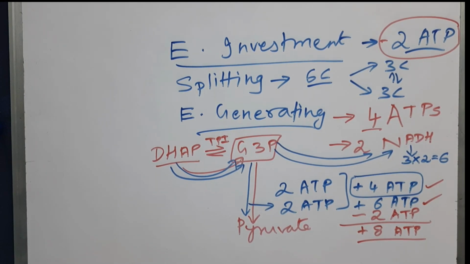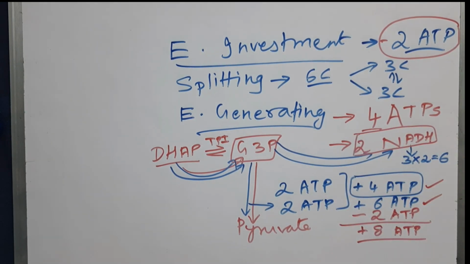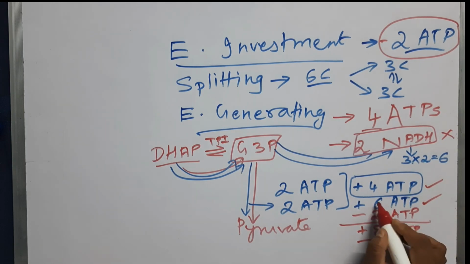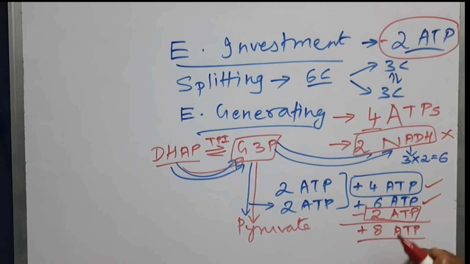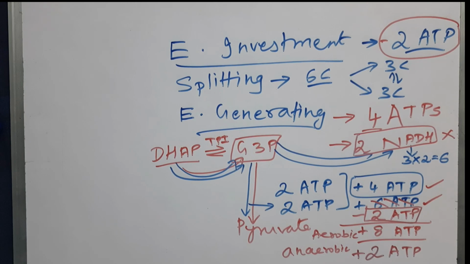It is very simple. In anaerobic glycolysis, this NADH which is produced will be reutilized in the conversion of pyruvate to lactate or alcohol. So this will not be counted. In such cases, only these 4 ATPs and the 2 ATPs you have to calculate. In anaerobic conditions, this will not be there. So in such cases, 4 minus 2, you will get only 2. So plus 2 ATPs you will get in anaerobic conditions. Aerobic, you will get more, that is 8 ATPs are formed. So hope it is clear.